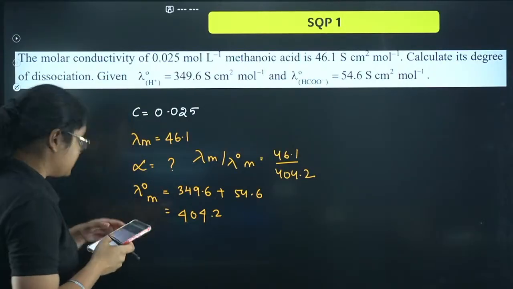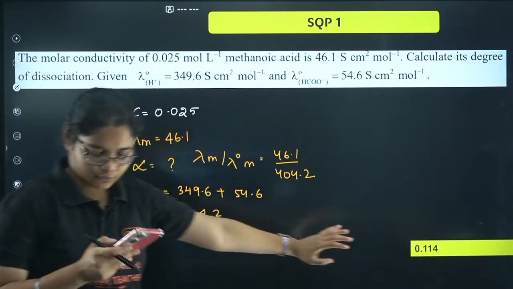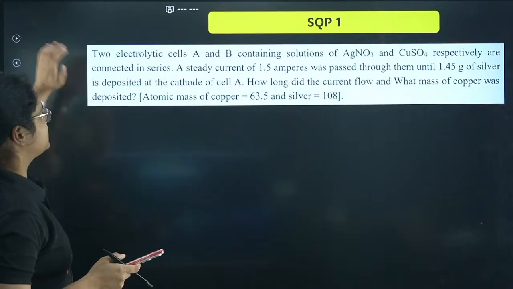So can anyone tell me the answer for this one? We will be getting around 0.114. Okay, you can check this answer. We will get around 0.114. Let's see the next question.